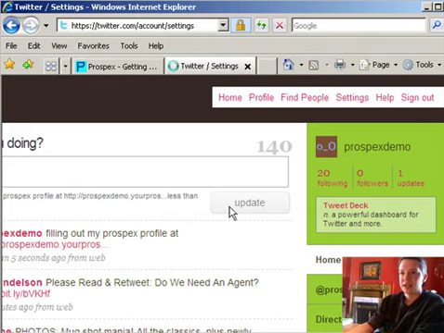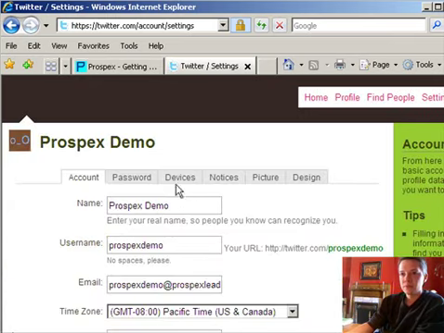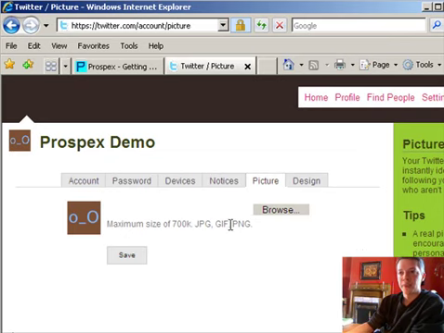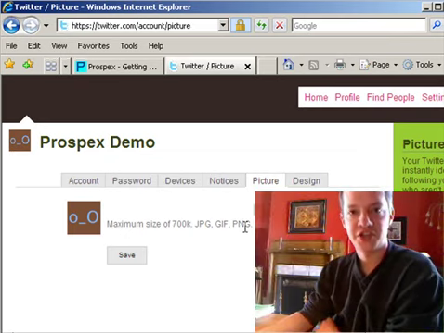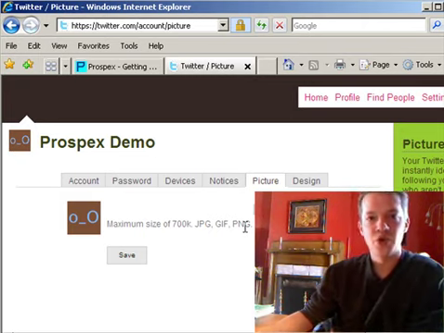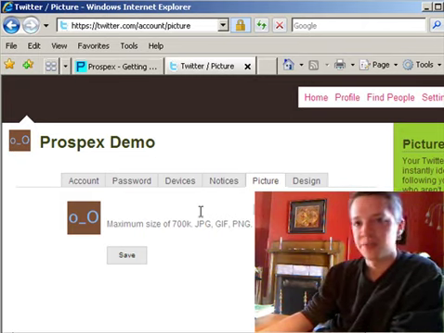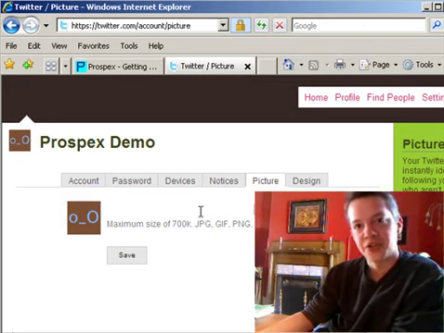So I want you to go back into settings and picture right here. So make sure you upload a picture of yourself. Make it as professional looking as you can. It doesn't have to be super professional, but don't upload a picture of somebody else or something else, or a scenery picture or something like that.